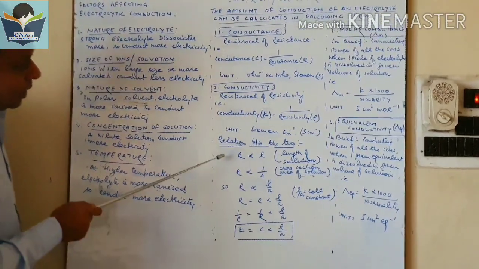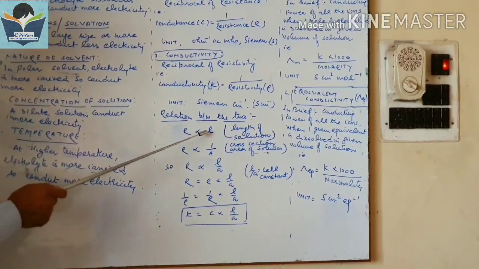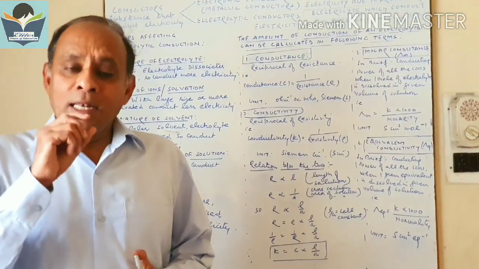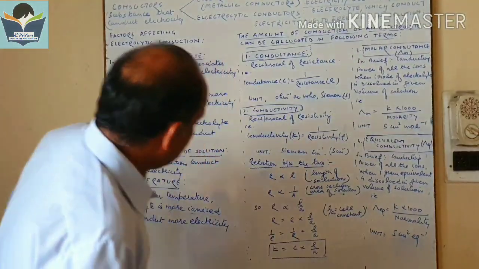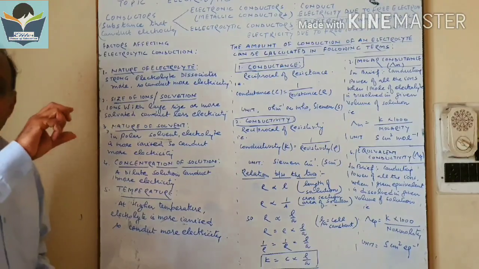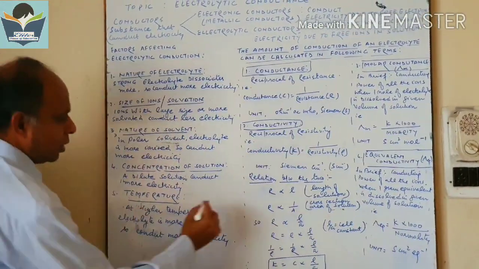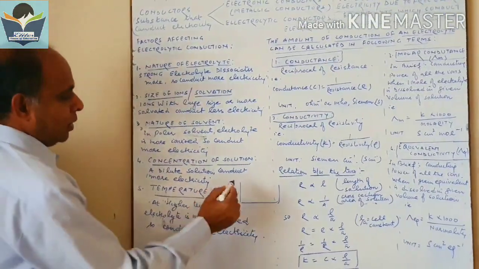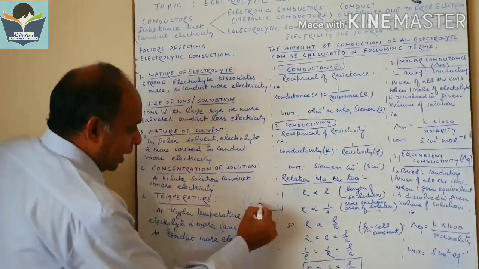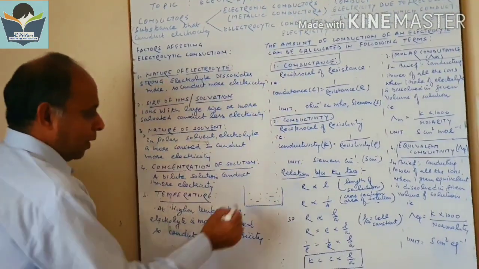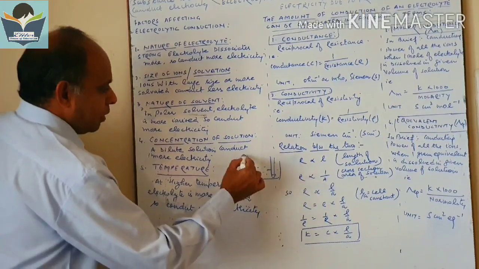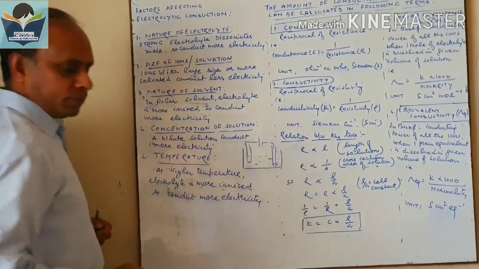Now we know one thing. For every conductor, resistance is directly proportional to L. In case of electrolytic solutions, L is the length of the solution. If we have a solution here, an electrolyte, we have to take an aqueous solution of the electrolyte, and to conduct electricity we place two metal rods connected with a battery.